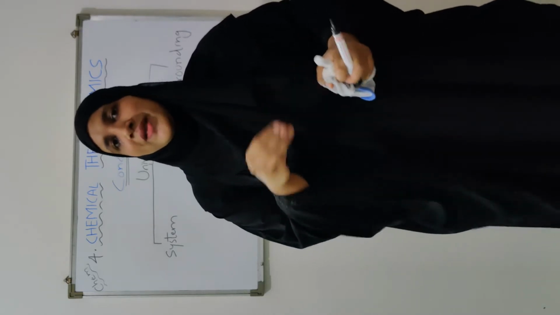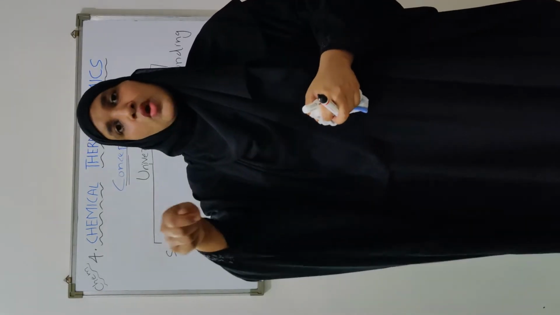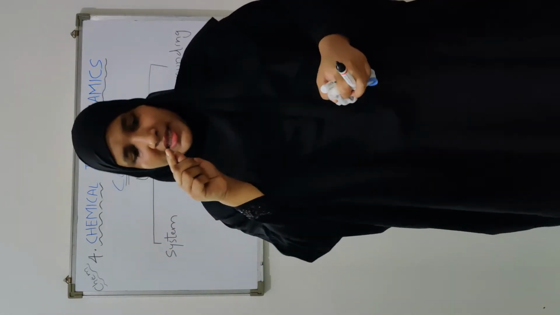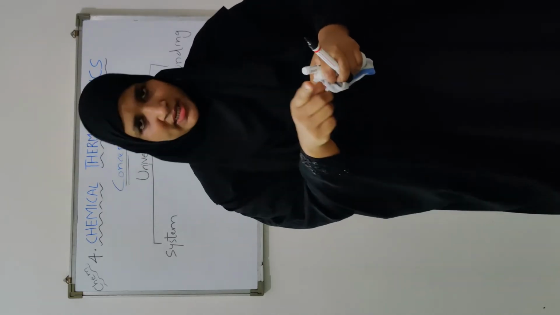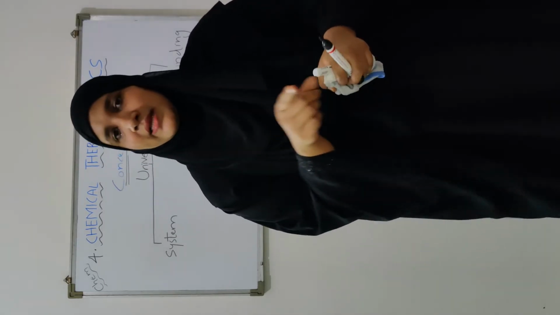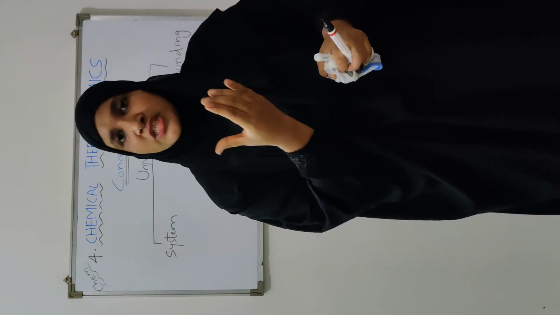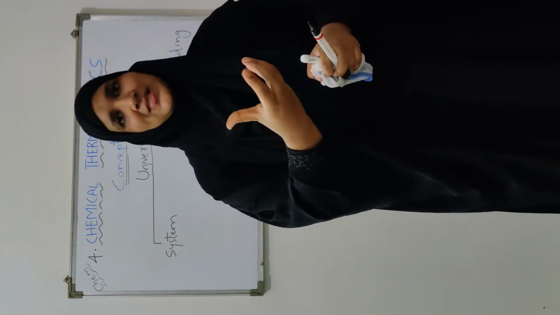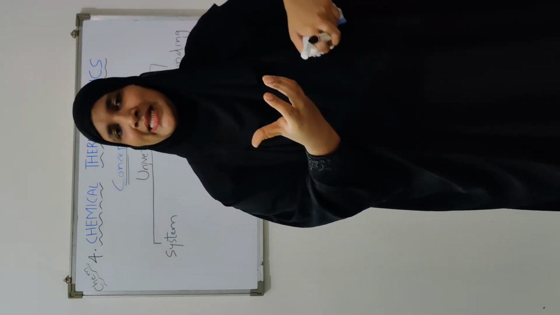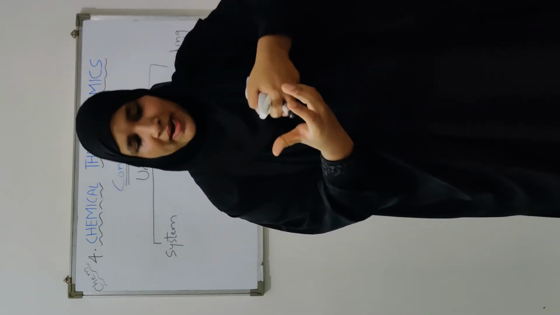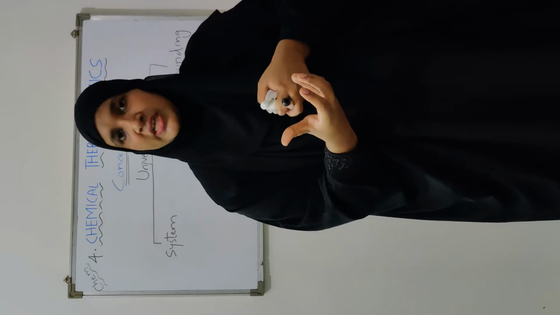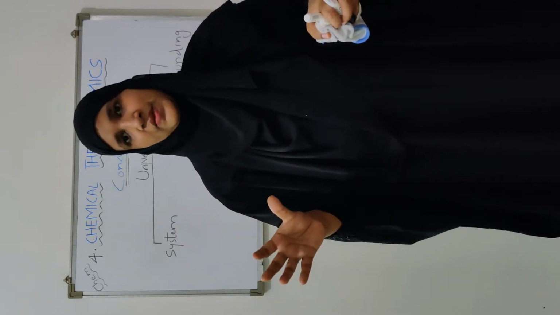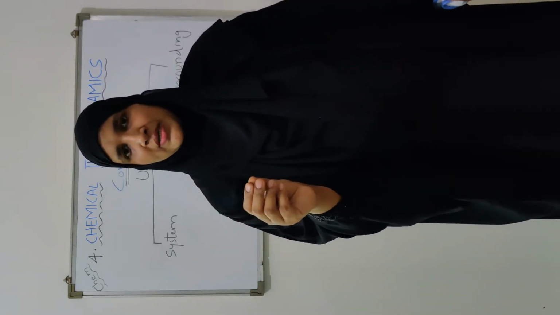Suppose you are doing a chemical reaction in a test tube or in a beaker and you are studying that chemical reaction, then the reaction mixture present in the beaker or the test tube will be your system. And anything else in the universe apart from that chemical mixture is the surrounding. So it is very simple to understand.